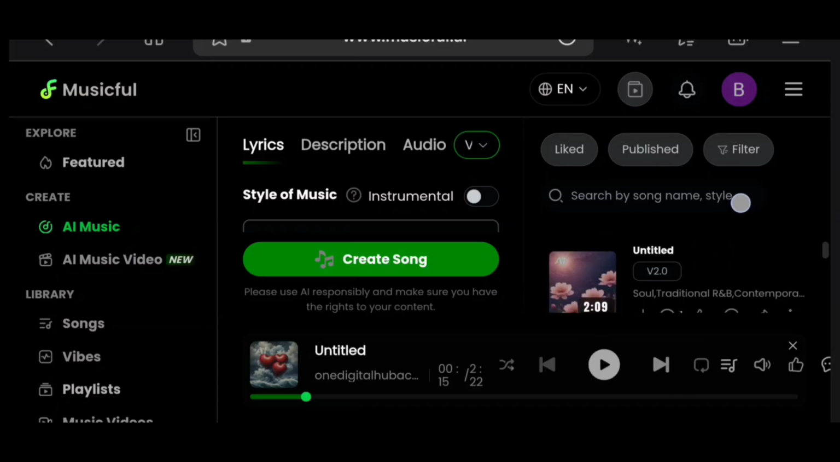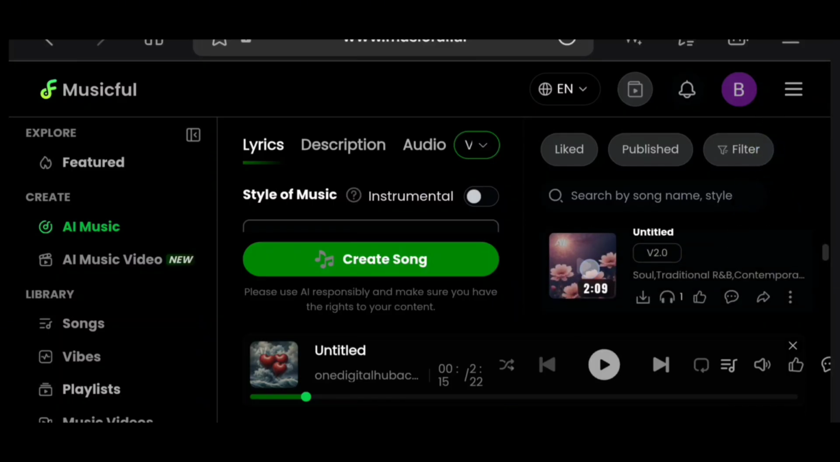So it usually gives two generations. So this is the second generation it gave me.